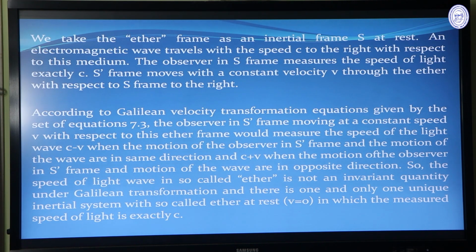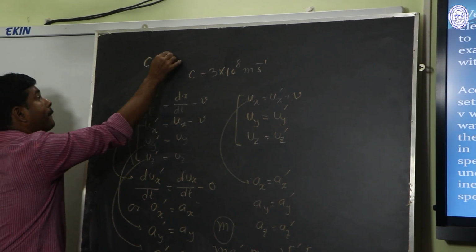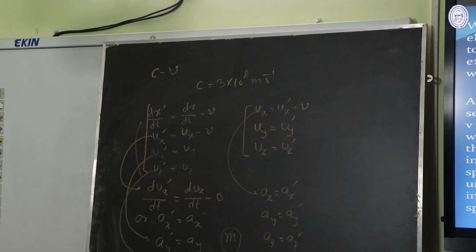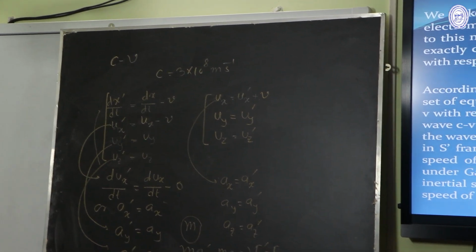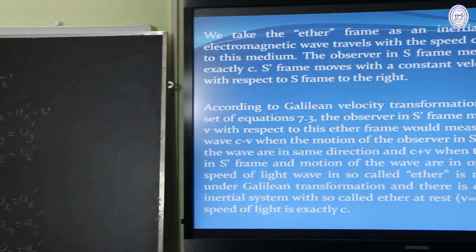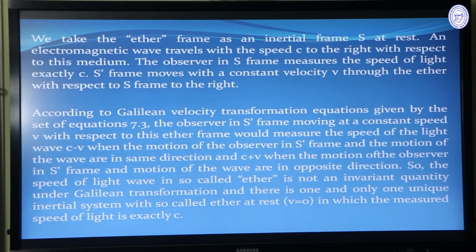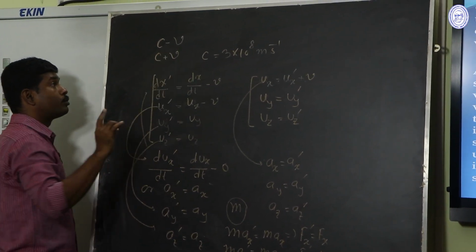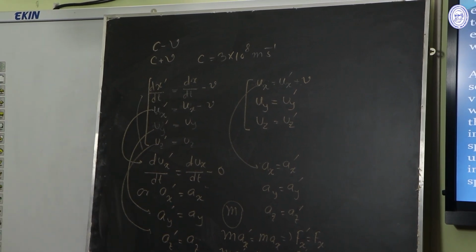So, according to Galilean velocity transformation equation, the observer in S dash frame moving at a constant velocity v with respect to this ether frame would measure the speed of light c minus v when the motion of the observer in S dash frame and the motion of the wave are in the same direction, and c plus v when the motion of the observer and motion of the wave are in opposite direction.